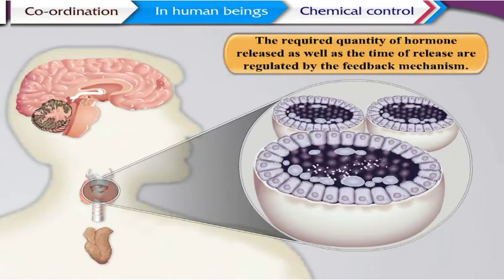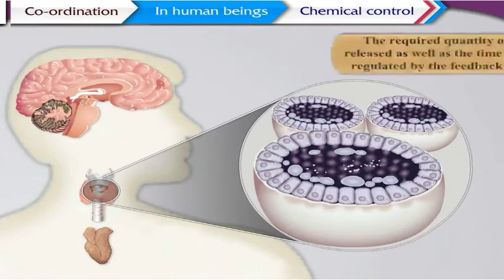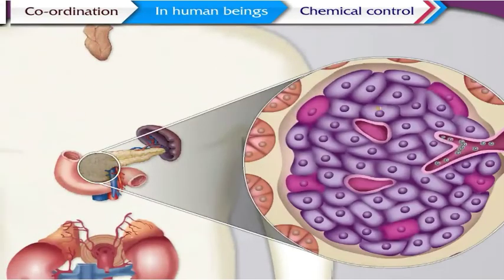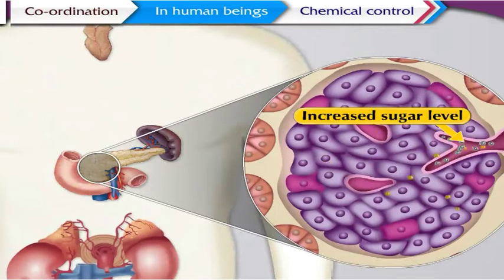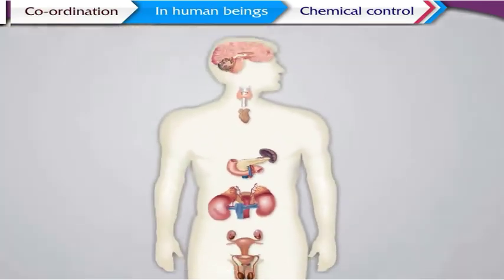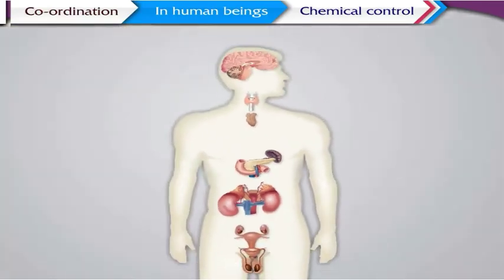The required quantity of hormone released, as well as the time of release, are regulated by the feedback mechanism. For example, when the sugar level of blood rises, it is detected by the cells of the pancreas, which respond to the situation by producing more insulin. Now, let us understand the importance of glands in our body and their functions in detail.